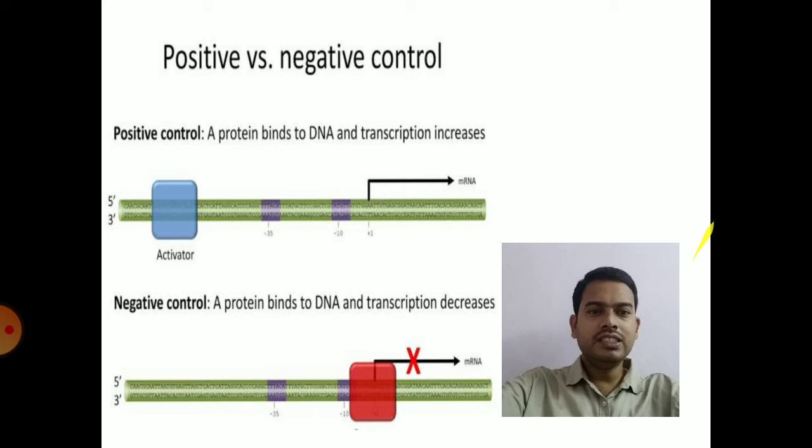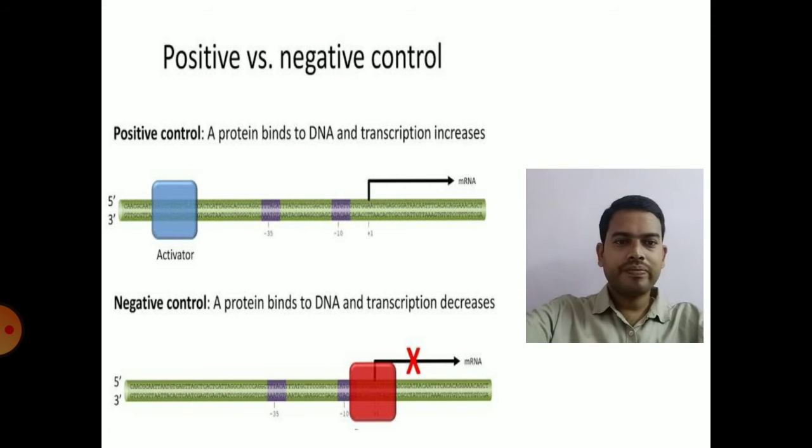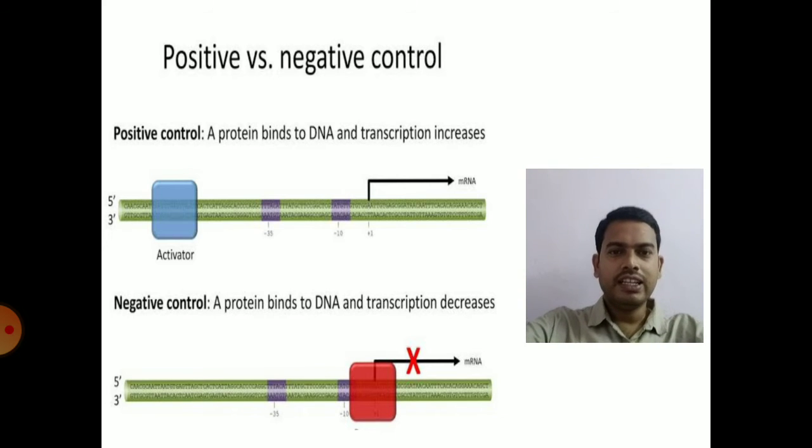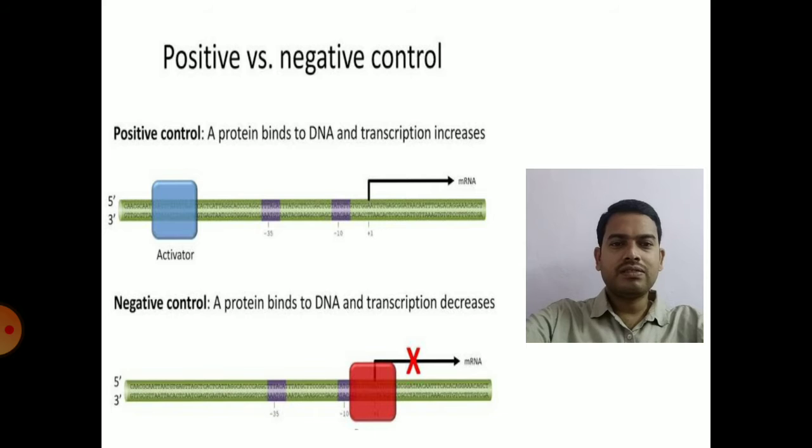And how are these genes regulated? Positive versus negative control. First of all, in positive control, a protein or an activator will bind to the DNA and plays an important role in the transcription process.